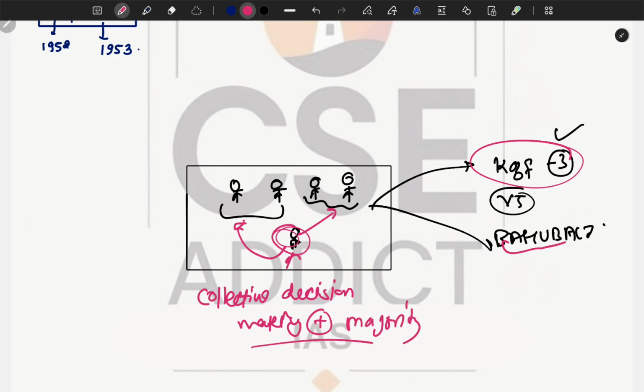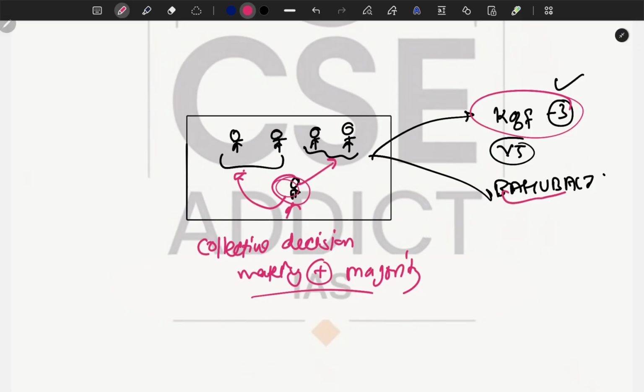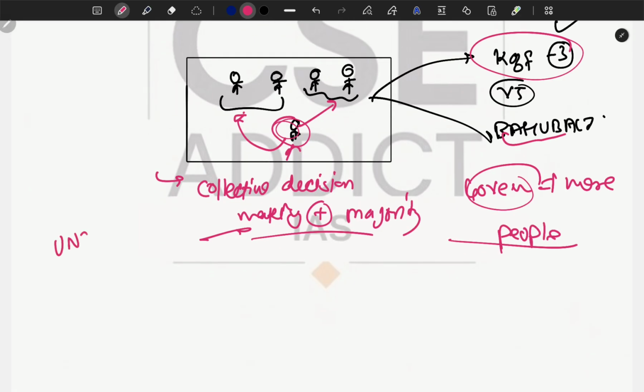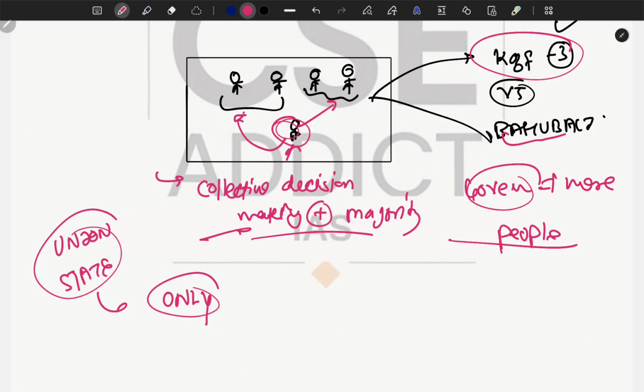So this was the idea that if all the villages of the country take a collective decision using the principles of majority, we will be able to govern ourselves in a more efficient manner, because the people are directly connected with the democratic principles. Because if I talk about the union government or the state government, we perform democracy, I'm using these terms only forcefully.